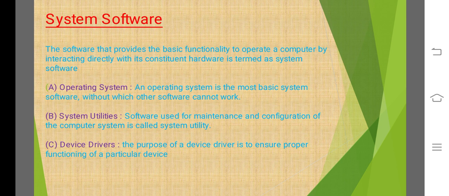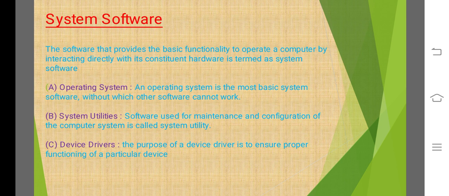See, the operating system is the most basic system software, without which other software cannot work. It acts as an intermediary between the hardware and the software. Without the operating system, our system cannot work. And what are operating systems? Like Windows, Linux, Ubuntu, Android, these all are operating systems.